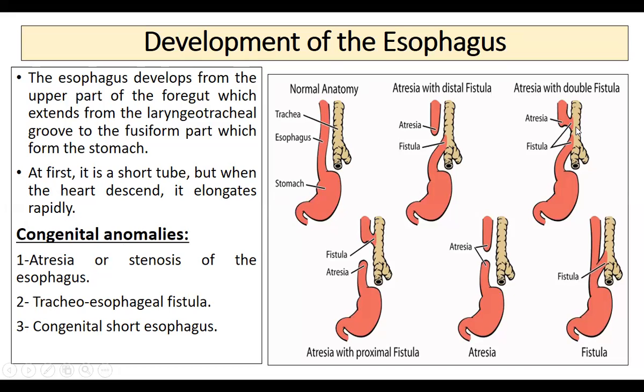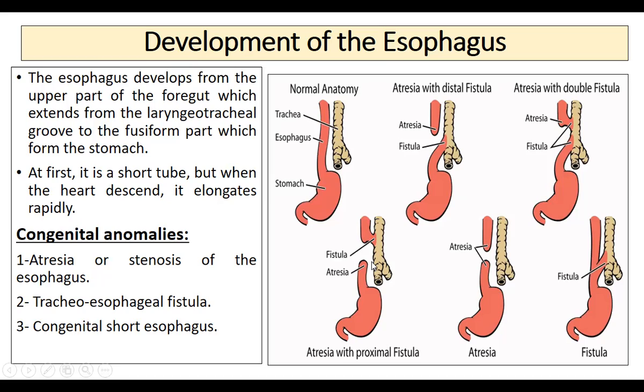This is also a fistula where the upper esophagus is opening into the trachea, as well as the lower part of the esophagus is also opening from the trachea. This is called the tracheoesophageal fistula. There are different types, like atresia with distal fistula, atresia with double fistula. There are two fistulas. Fistula means opening. Atresia with proximal fistula: the initial part of the esophagus is opening into